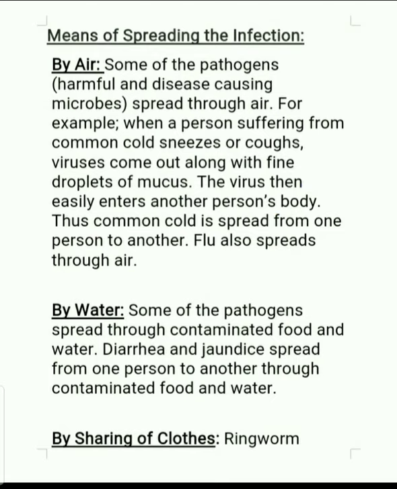Now next one is by water. Some pathogens spread through contaminated food and water. Contaminated means food which is infected by a virus or any pathogen. Diarrhea and jaundice, you know about these diseases. These diseases spread from one person to another through contaminated food and water.